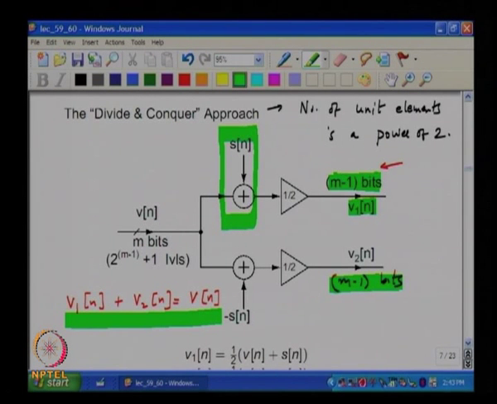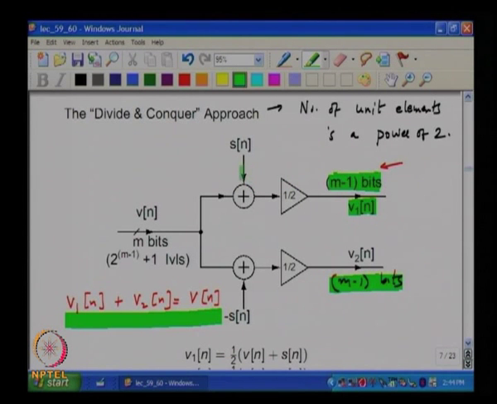finally if V1 and V2 add up to give V of n, then you can represent V1 as V by 2 plus something and V2 as V by 2 minus something, correct.